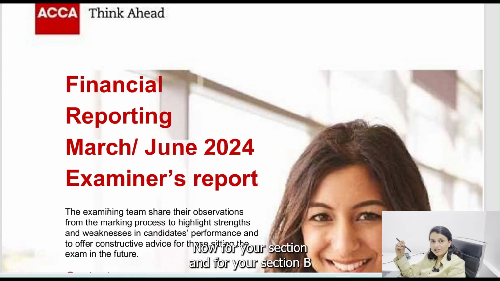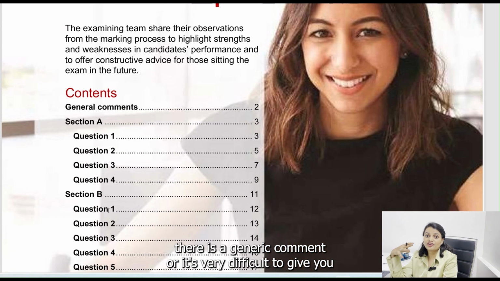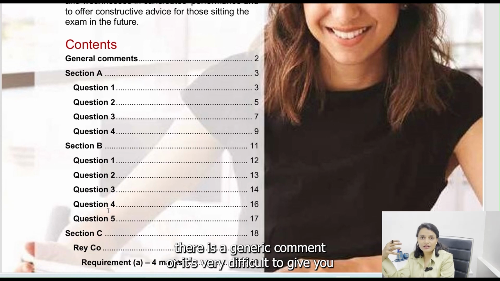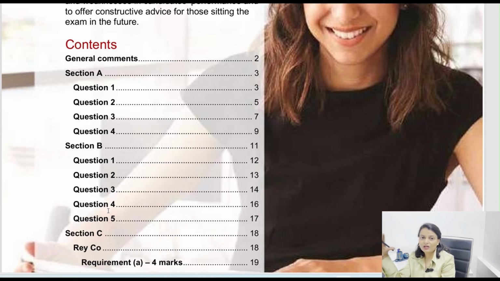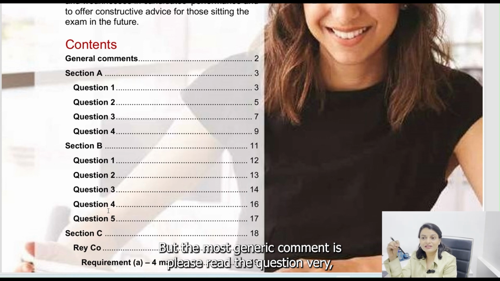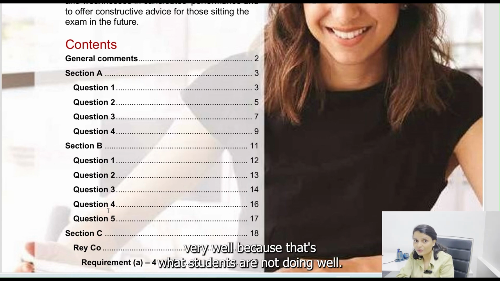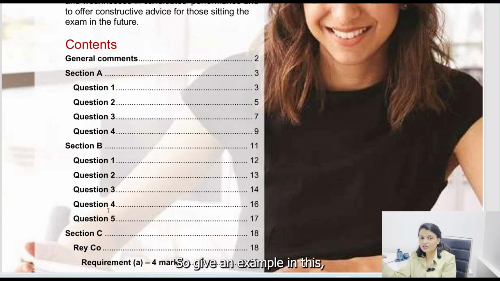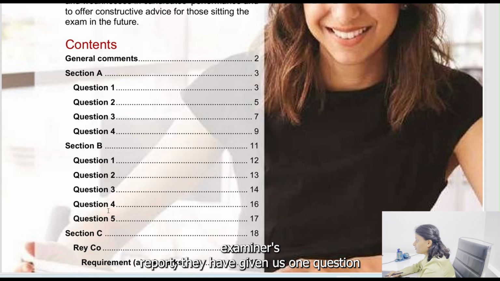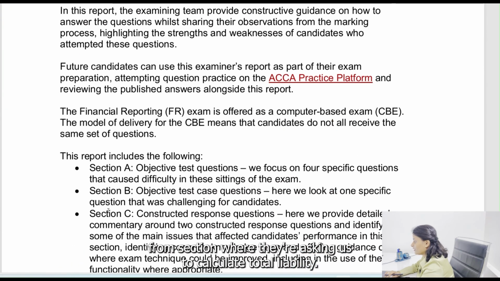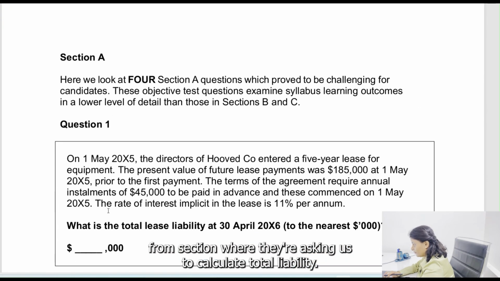Now for your section A and section B, there is a generic comment. It's very difficult to give you specific comments because it's very different for each question. But the most generic comment is, please read the question very well, because that's what students are not doing well. To give an example, in this examiner's report, they have given one question from section A where they are asking us to calculate total lease liability.